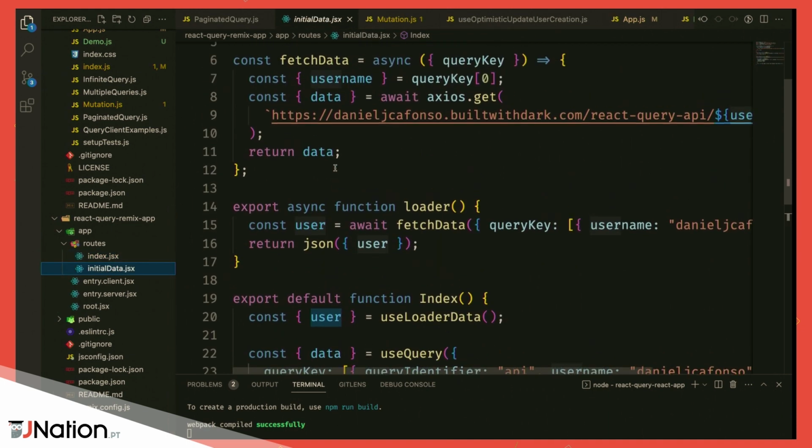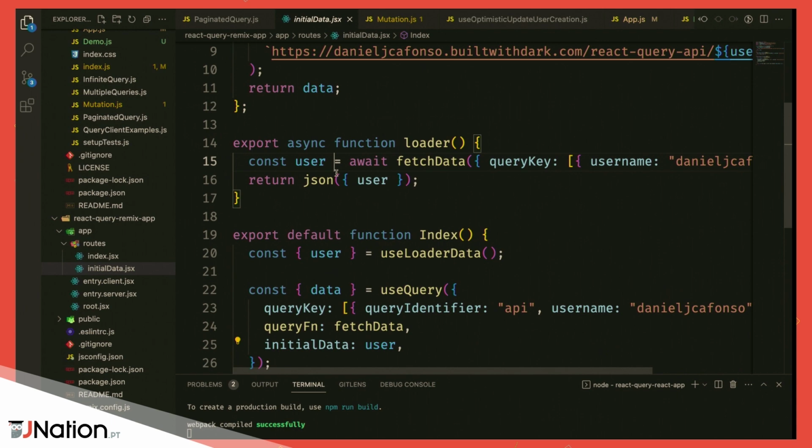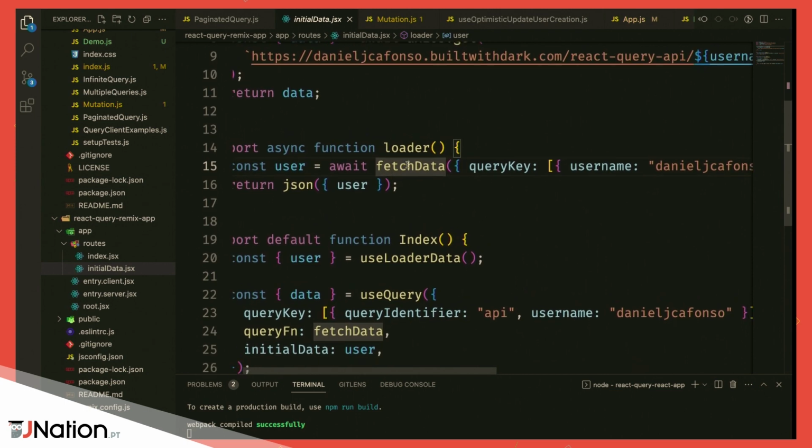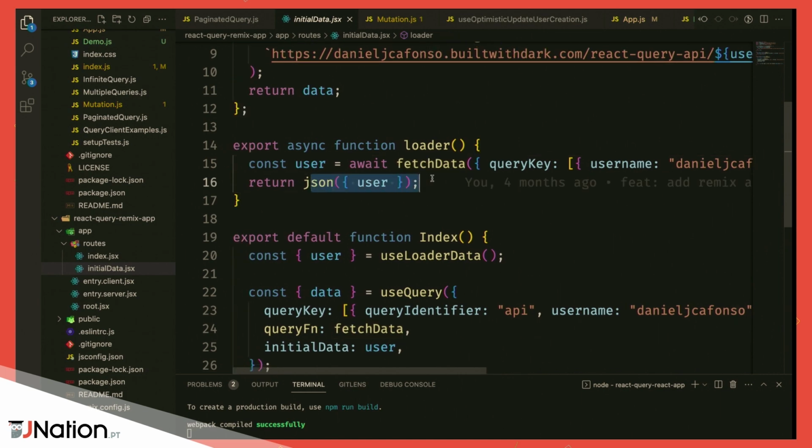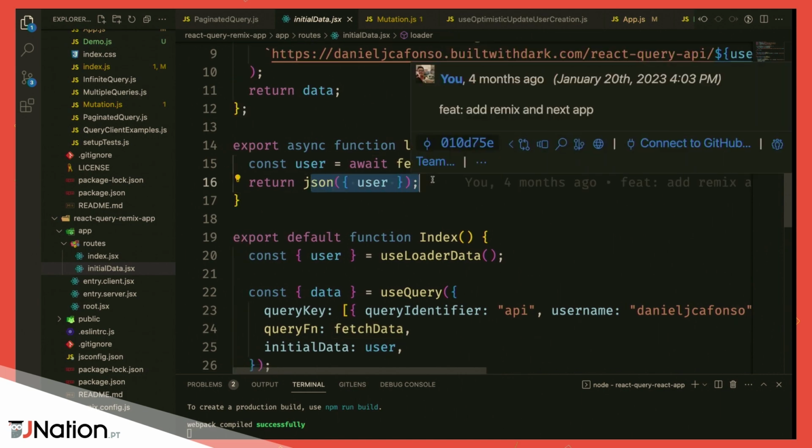So for those of you who are not aware with Remix, a loader is a function that is going to run on the server that you can use to pass data into your component or to fetch data or do whatever that you want. And on this loader, what we're going to be doing first is just call where it would be your query function to fetch your data ourselves, and then we're going to return it to our component.